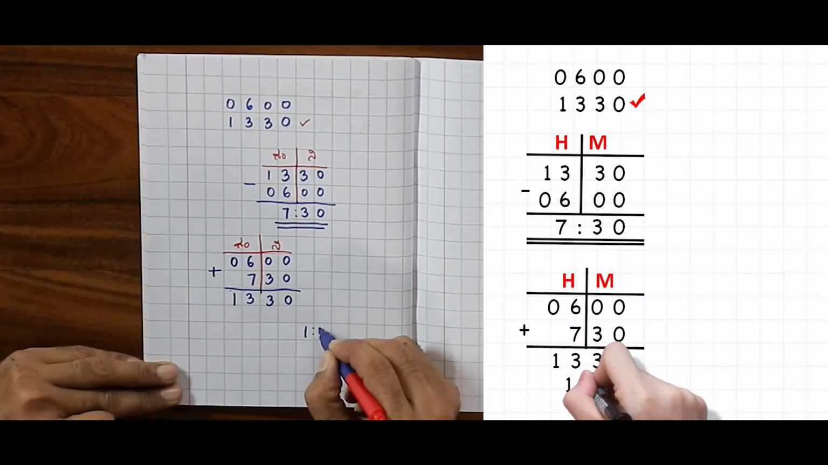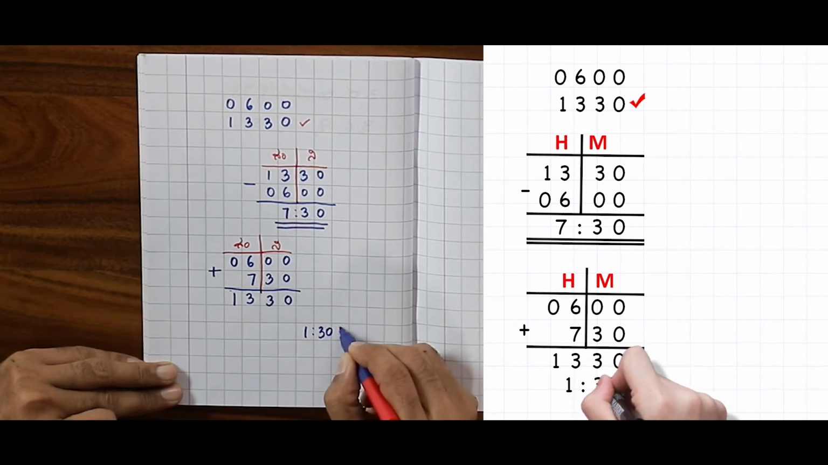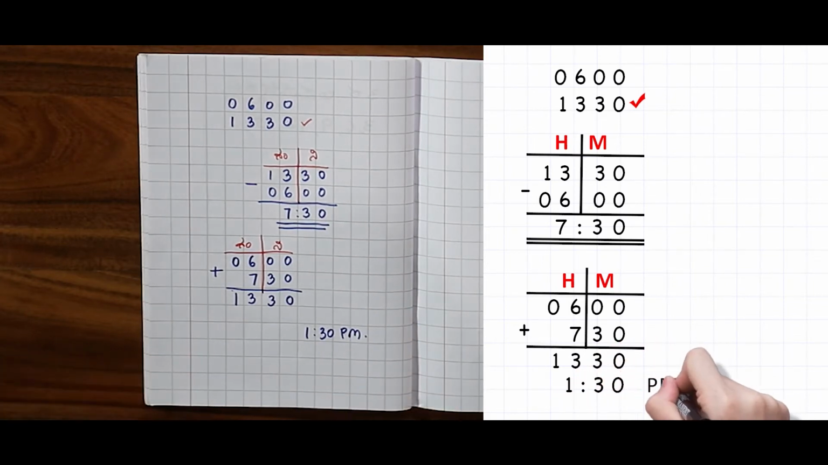Now if I convert it into the 12-hour system, what do I get? It is 1:30. That will be PM. So this is how we can add and subtract time very easily. One point to be noted here is when we do the addition and subtraction in the time concept, remember we have to always convert it into the 24-hour system.